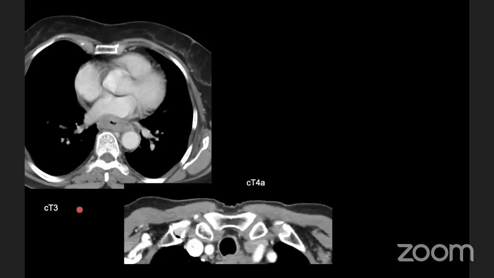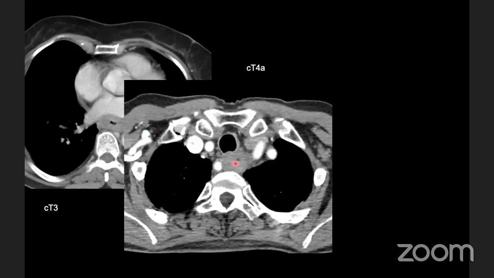So this is a tumor which is located in the lower thoracic esophagus. There is extension into the periesophageal fat, but the fat planes with the atrium and the descending aorta are well maintained. So it was staged as CT3 on CT scan.